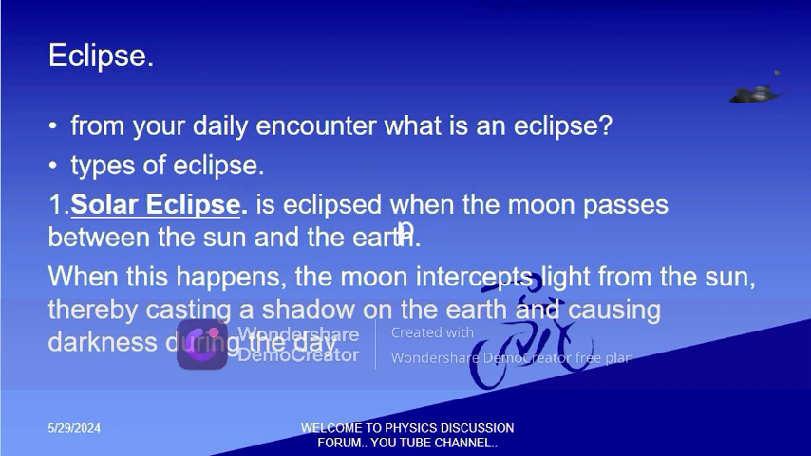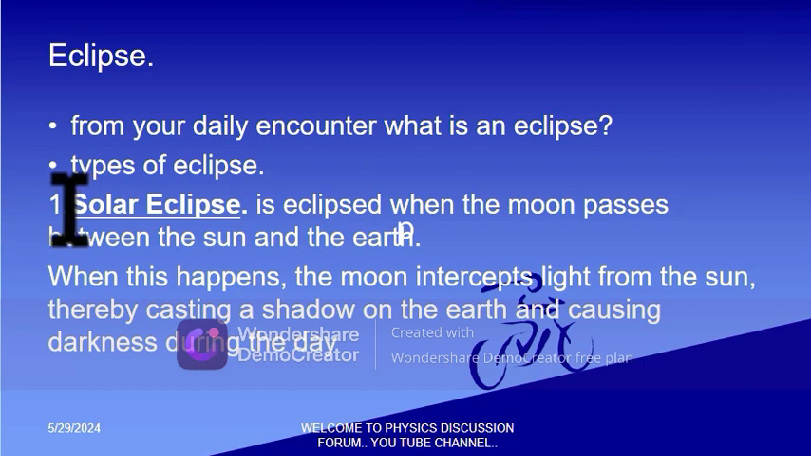Let us move to the eclipse. So eclipse is a phenomenon that occurs. It has occurred before, is still occurring, and it will still occur. So it is a phenomenon formed when the rays from the sun are blocked by either the moon or the earth from reaching either the moon or the earth.